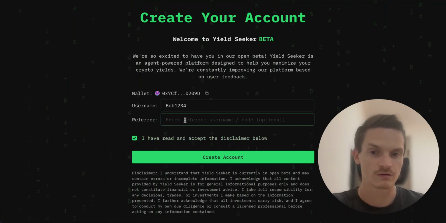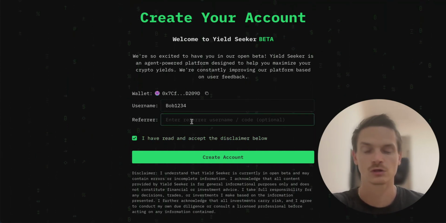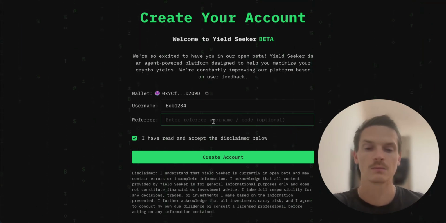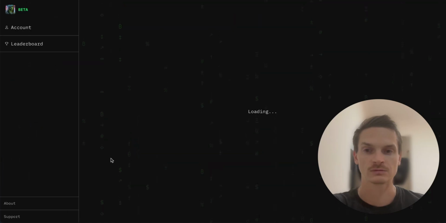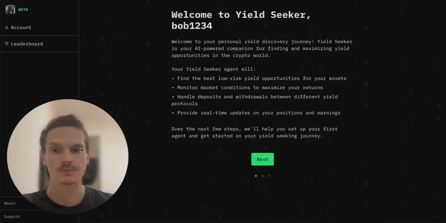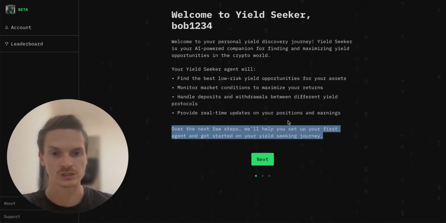There's also a referral field here. So if you have been referred by another user, you can put their username here, which will give them points, and I'll discuss that later. But you can do that in the account screen, so you don't need to fill it in here if you don't want to. And you hit create account. Cool. Now you'll be led through a little onboarding, which will tell you what Yield Seeker does.